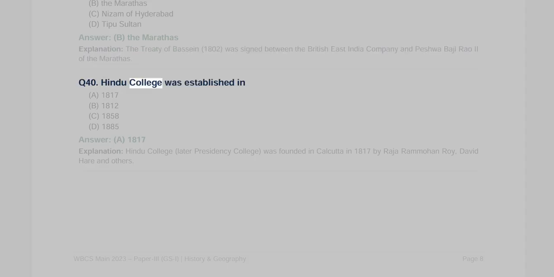Q40. Hindu College was established in A. 1817, B. 1812, C. 1858, D. 1885. Answer A. 1817. Explanation. Hindu College, later Presidency College, was founded in Calcutta in 1817 by Raja Ram Mohan Roy, David Hare and others. Page 8, WBCS Main 2023, Paper 3, GSI, Vertical Bar, History and Geography.